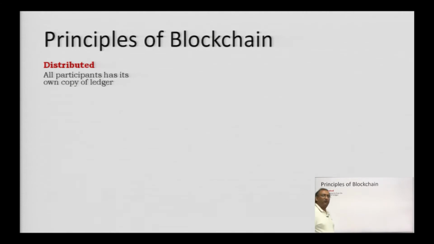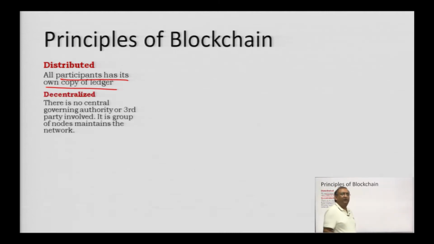The first and foremost principle of the blockchain is distributed. All the participants have their own copy of the ledger. That is the basic principle of the blockchain. Decentralized. There is no central governing body or third party involved. It is a group of nodes maintaining the network.